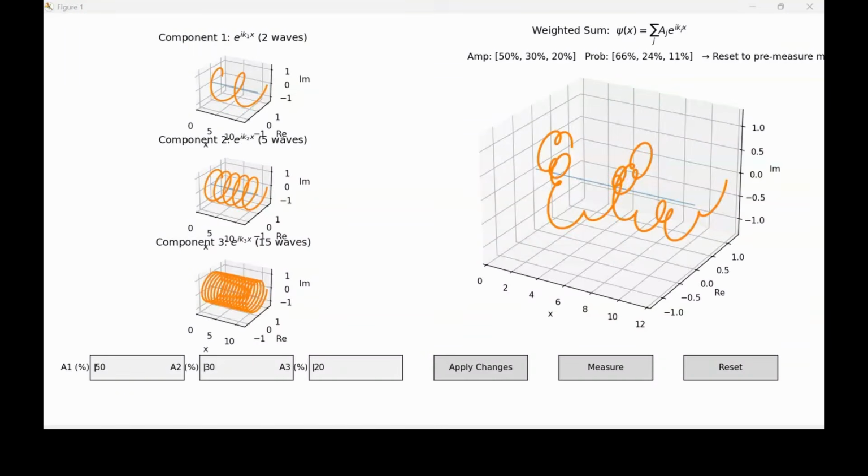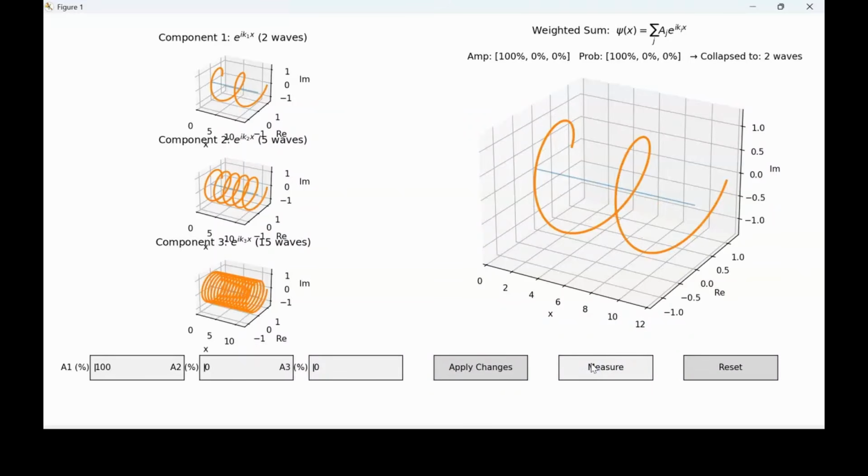For the final example in this video, I want to discuss measuring momentum. Before a measurement is made, the system can exist in a range of possible momentum states. In this applet, this is the wave function. It's built from 3 quantum waves with different wavelengths. It doesn't have to be just 3, it could be many more or less, but I've chosen 3 for this applet. Each component wave represents a specific momentum value. The overall wave function describes a probability distribution, but when a measurement of momentum occurs, the distribution suddenly collapses into a single, definite momentum value.